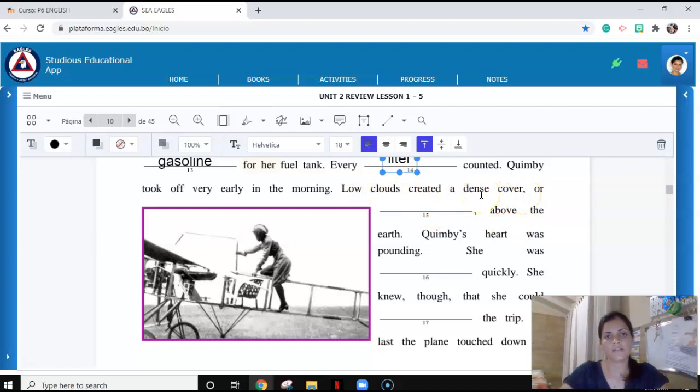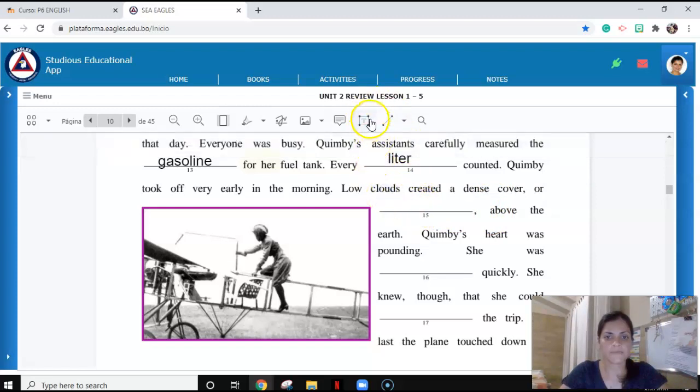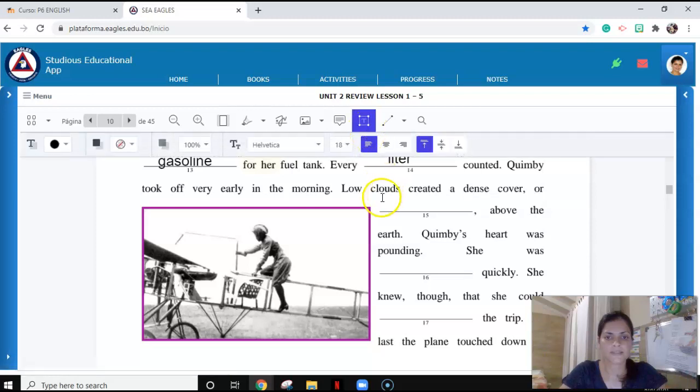Dense cover. So we're talking about things that we may see in the sky, right? Above, what do you think about the missing word? Ceiling, right? The ceiling will be the missing word. Ceiling above. Remember, the ceiling is what we look at above a room.